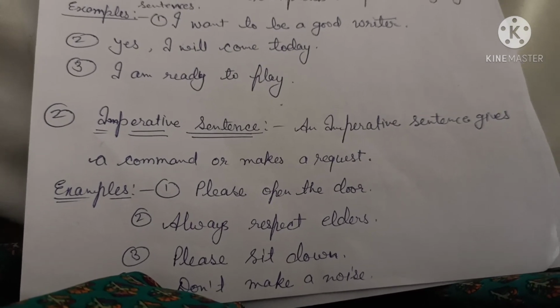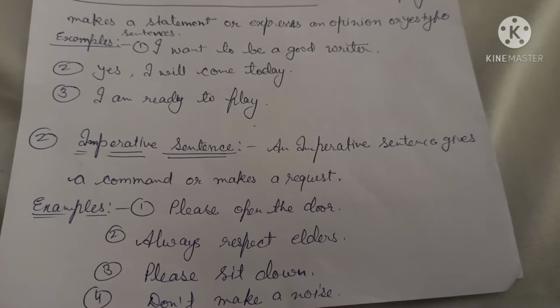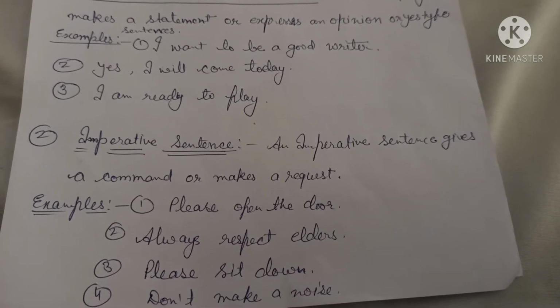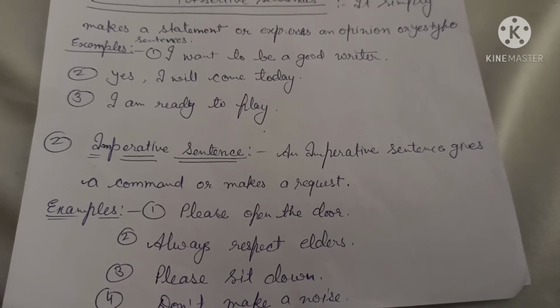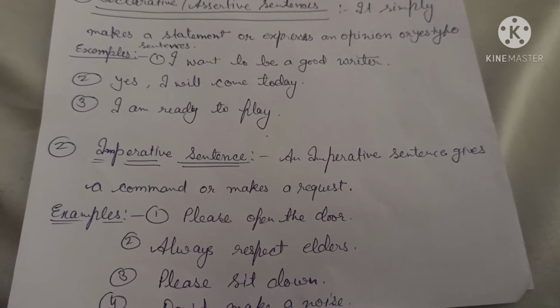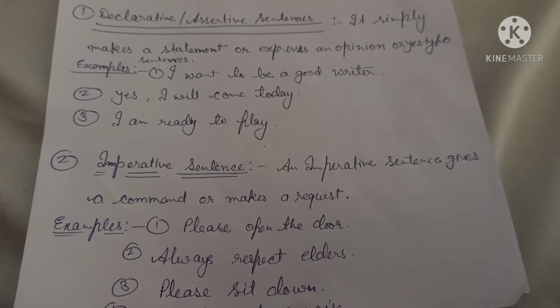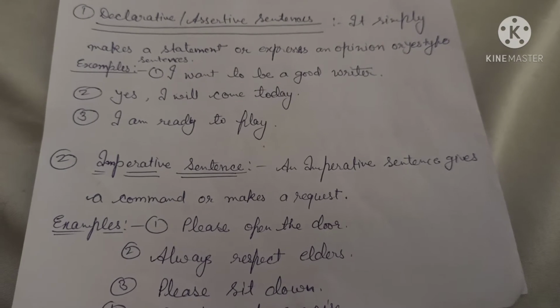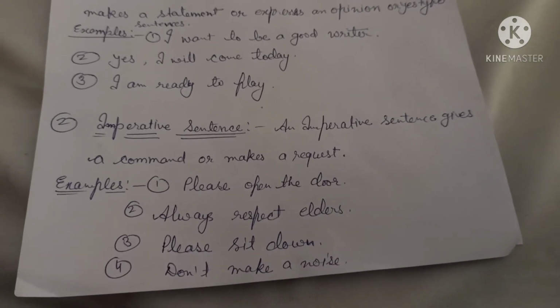What is an imperative sentence? An imperative sentence gives a command or makes a request. It means the sentence in which we see a command or a request, that type of sentence is called an imperative sentence. Means commands and requests are called imperative sentences. Okay, so let's see the examples of the imperative sentences.